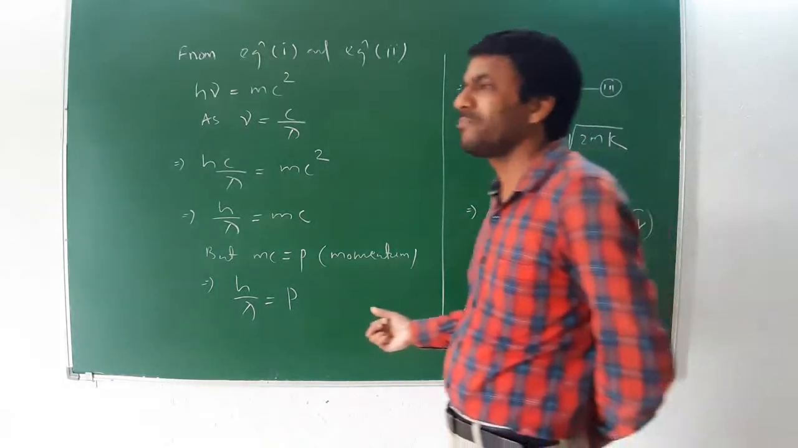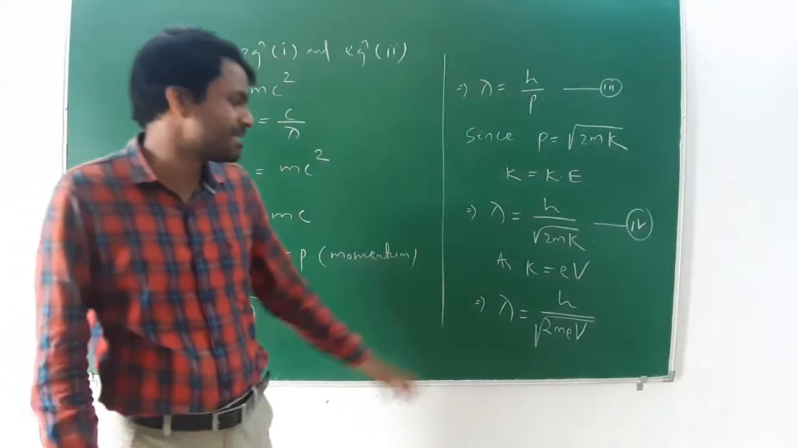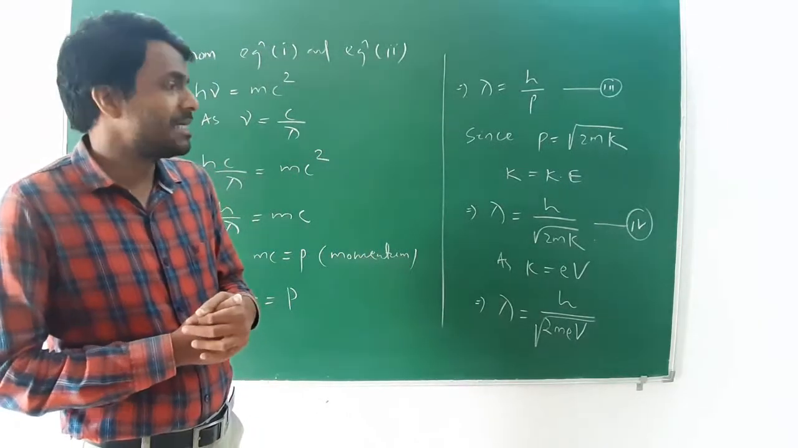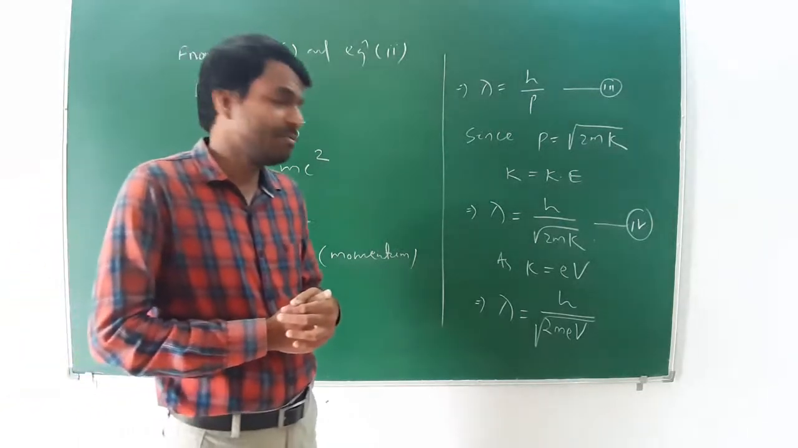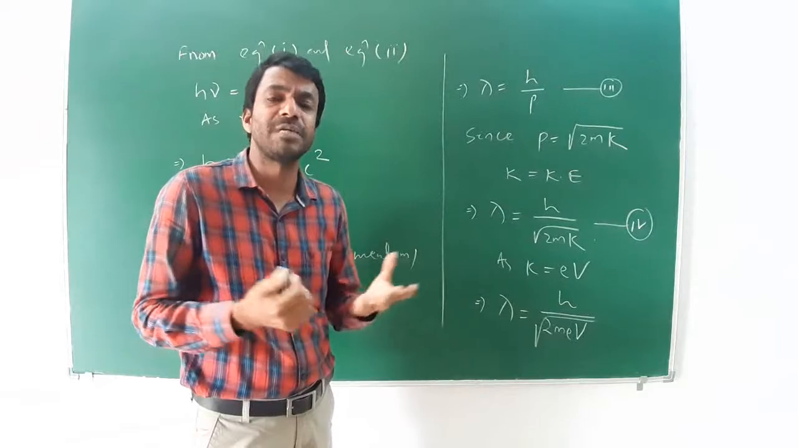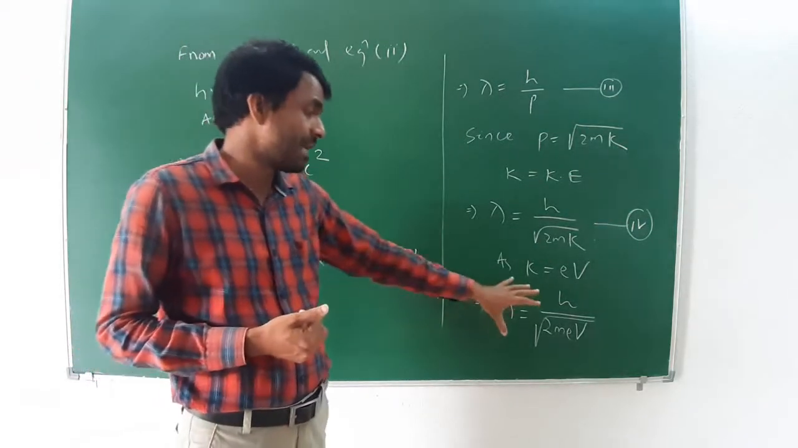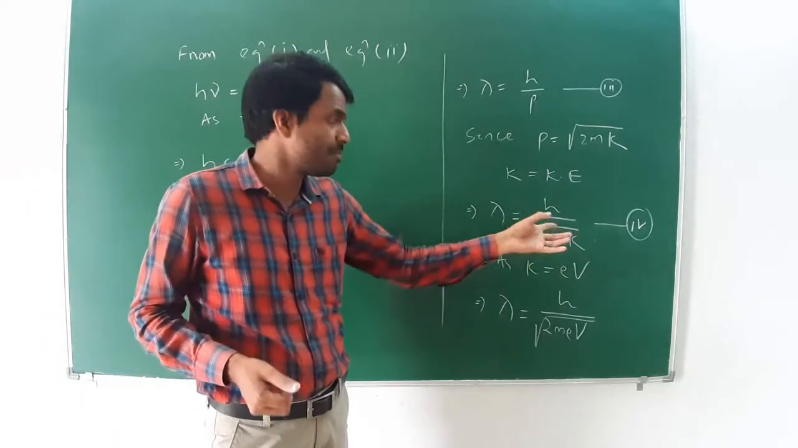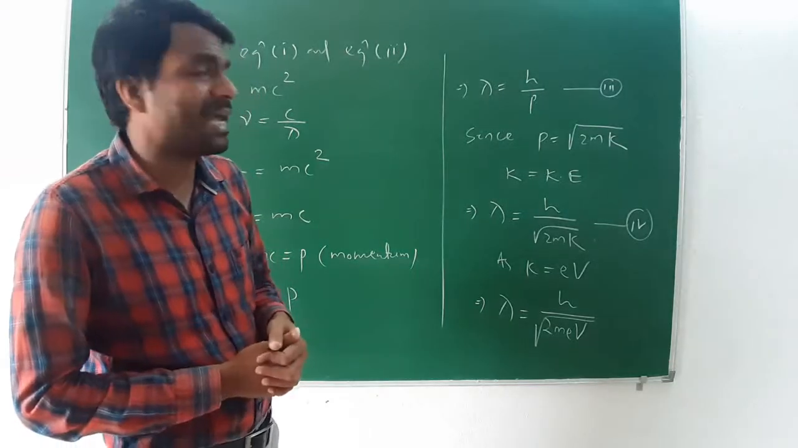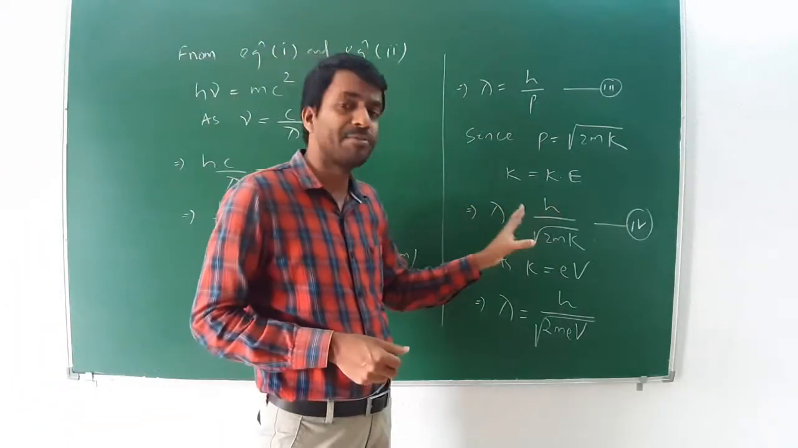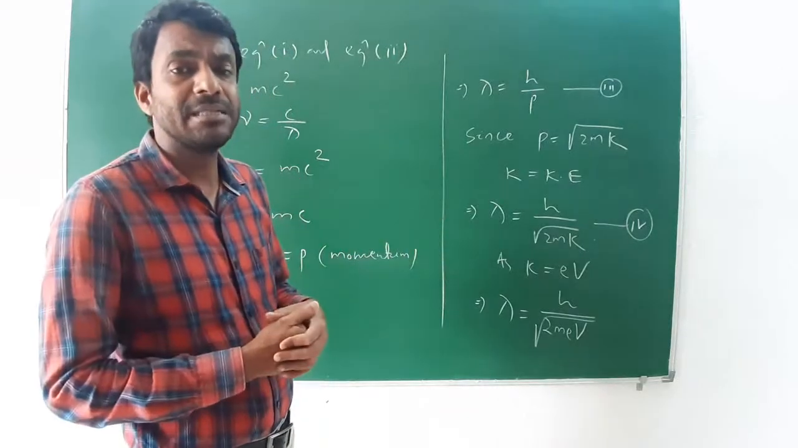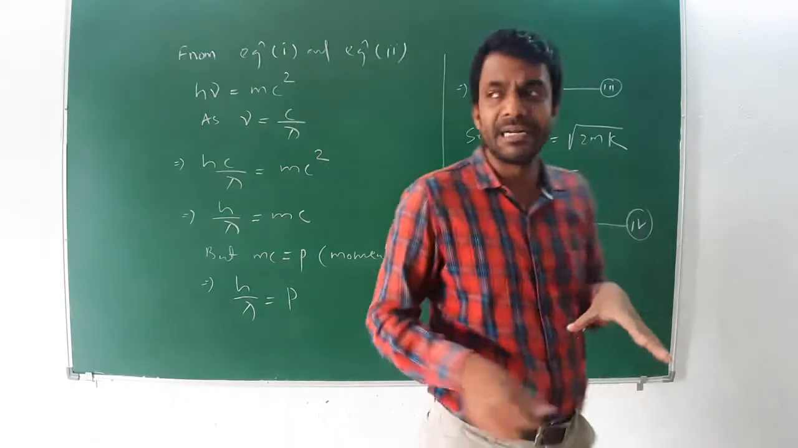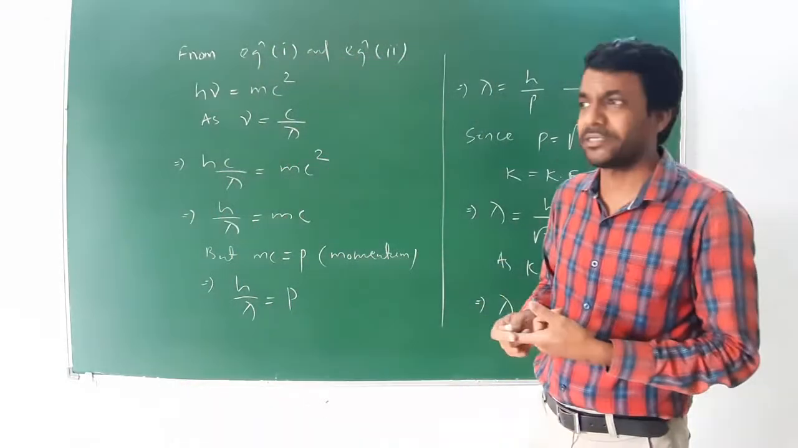You can put h, the Planck's constant, its value, and 2 is the constant, m is the mass of the electron, that is 9.1 into 10 minus 31 kg, and E is 1.6 into 10 minus 19 coulomb. You can find out its value, the de Broglie wavelength for an electron. Here also 2 into m in the form of kinetic energy. By putting the value of h and m, you can calculate the de Broglie wavelength for an electron in the form of kinetic energy. Remember, this derivation is an important derivation for the de Broglie wave equation.